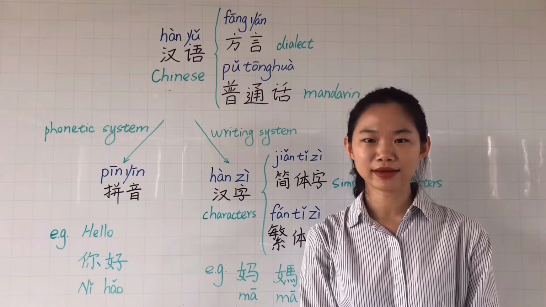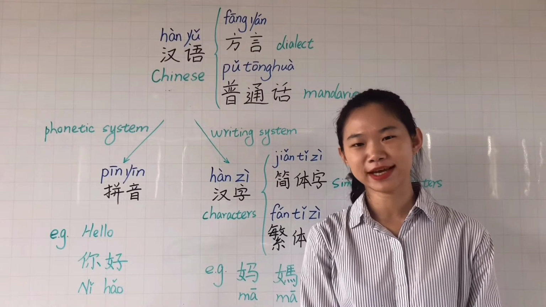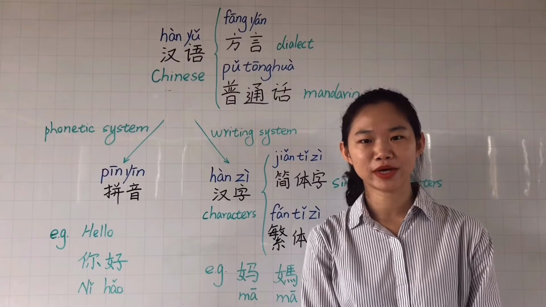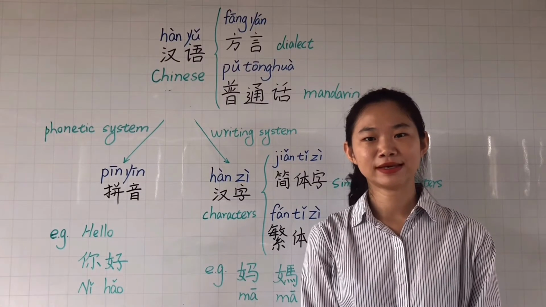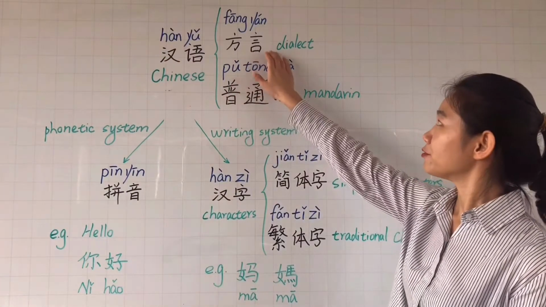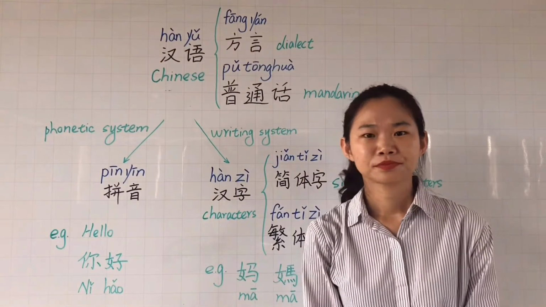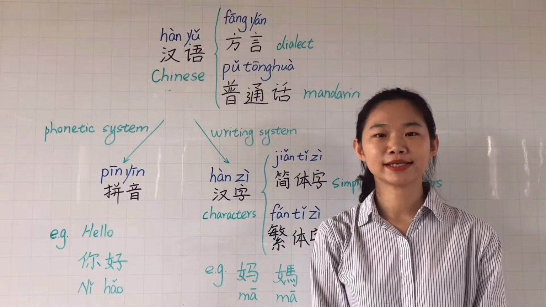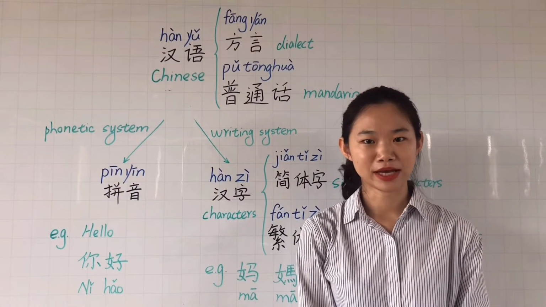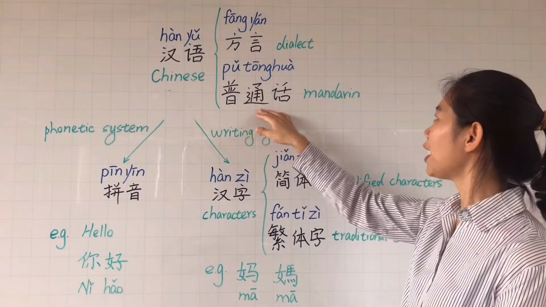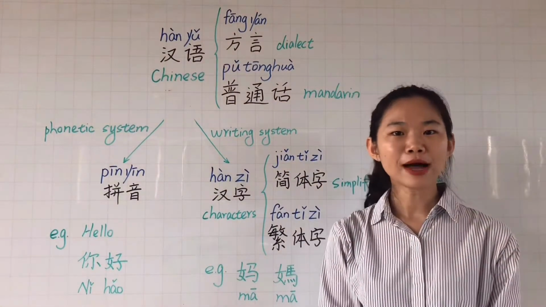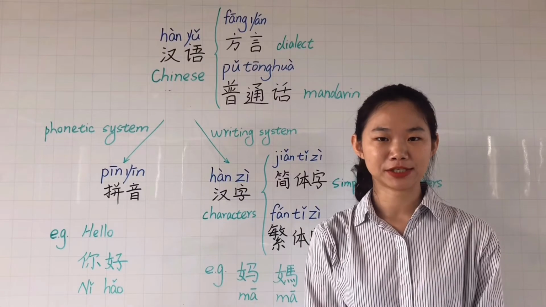So because of the pronunciation or the way they speak Chinese, it's very hard or impossible to communicate with each other within 方言 dialects. So the national language is needed, which is 普通话, the Mandarin. 普通话 is the official language.